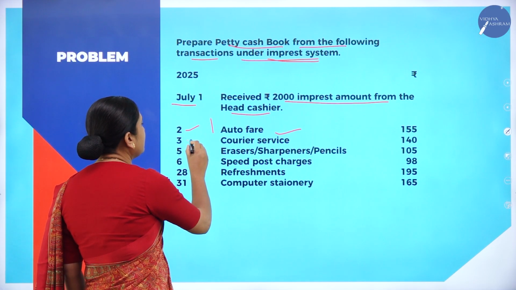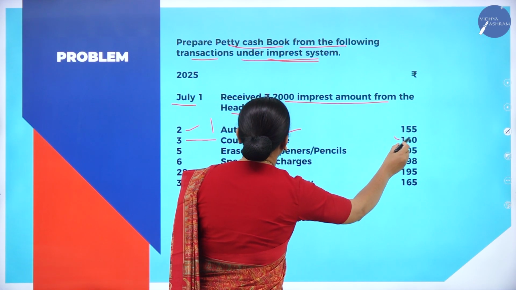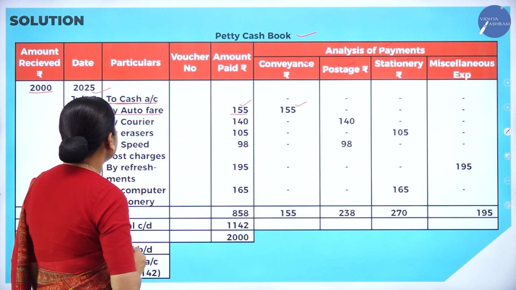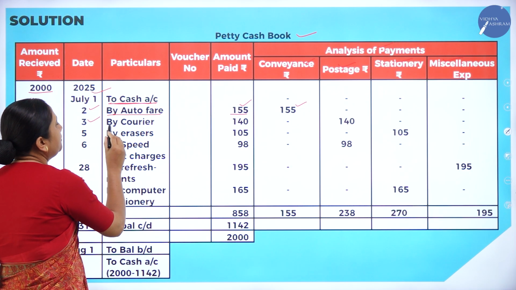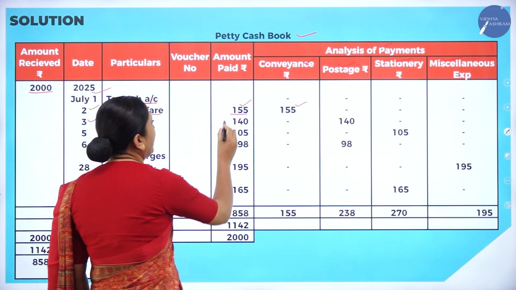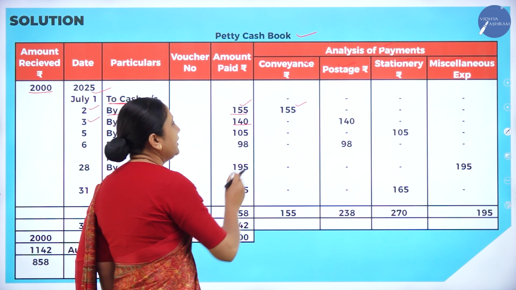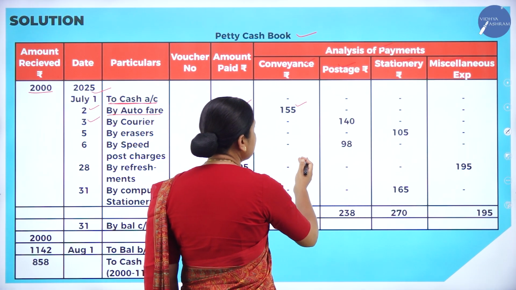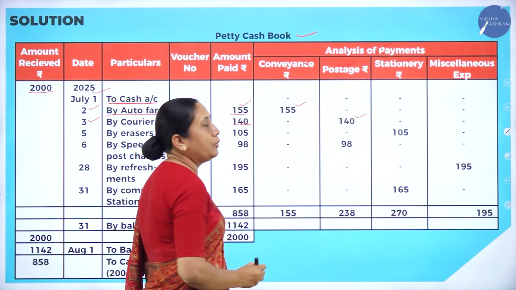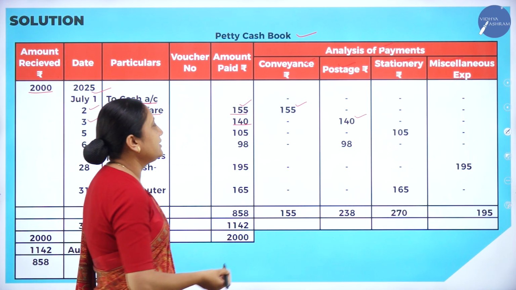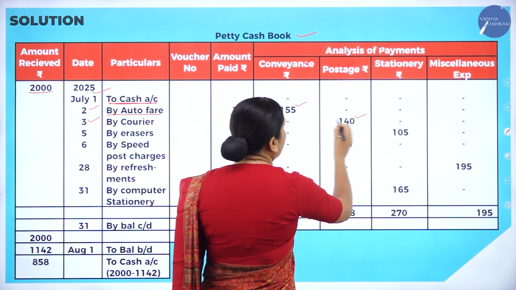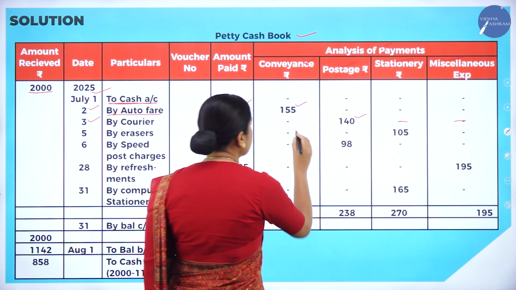Next, 3, courier service 140. July 3, by courier. Towards courier charges, how much have we paid? Amount paid 140. Correct. In which column will we enter? Conveyance is not appropriate. Postage is appropriate because courier is related to postal. It is a post. So we have to enter below the postage column 140. In other columns, we have to put dash and dash.